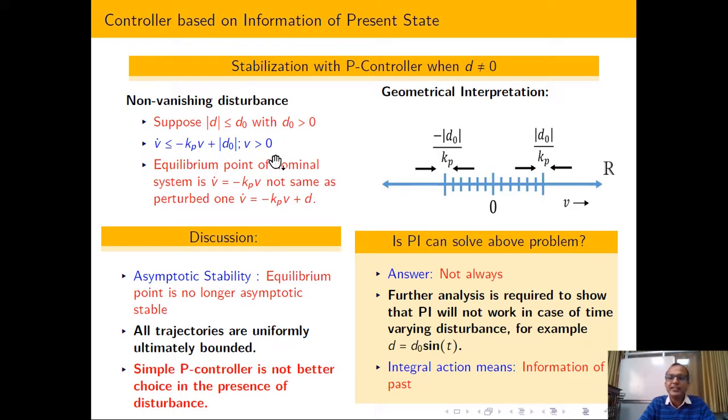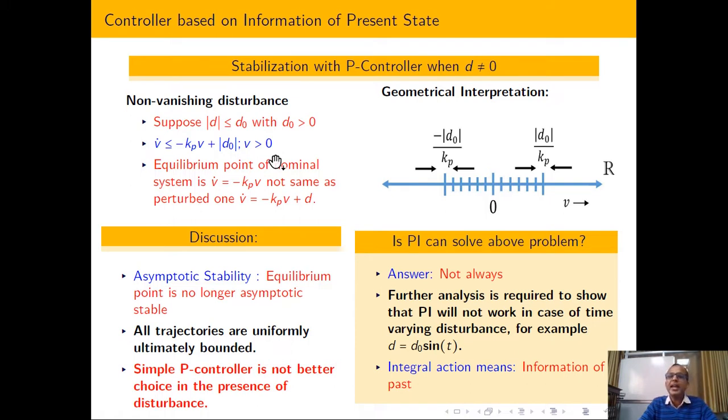Due to that reason, people started searching for more information, because using just present information, what they understood is that if there is no disturbance, proportional control is very good. If I have vanishing disturbance, proportional control is still okay.